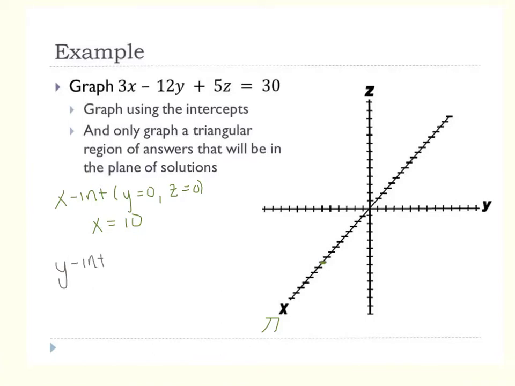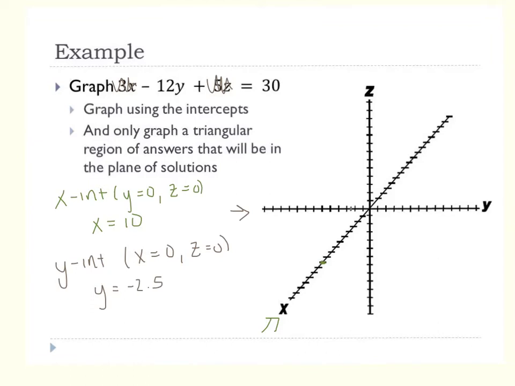Okay, so then the next thing I want to do is find my y-intercept. Well, what do you know about your y-intercept? x is 0 and z is 0, because for you to be on the y-axis, those two have to be 0. So 3 times 0 would be 0, 5 times 0 would be 0. We have negative 12y equals 30. We do 30 divided by negative 12. We get negative 2.5. Okay, so on the y-axis, negative 2.5 is roughly there.